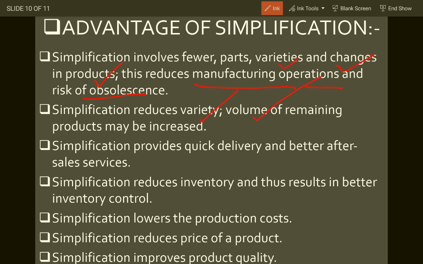Simplification reduces variety, so volumes of the remaining product may be increased. If the company was earlier dealing with a variety of products, and now it's dealing with just one product, they can increase that volume. So there will be more production, more sales, more profit, and they will capture the market. Simplification provides quick delivery and better after-sales service. If they're dealing with just one product, everything is focused on that product: production, finance, marketing, HR, R&D. So there will be a better sales service.